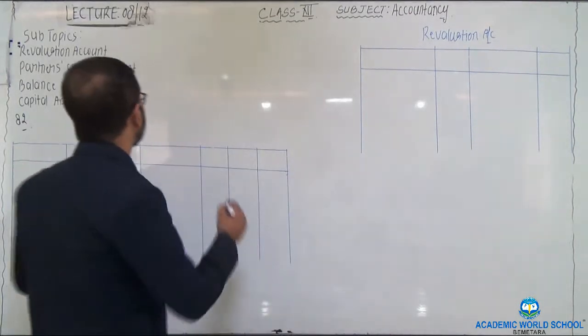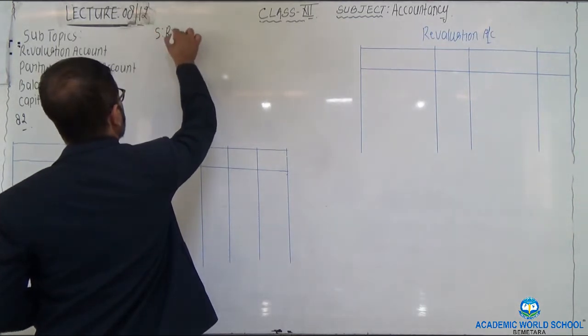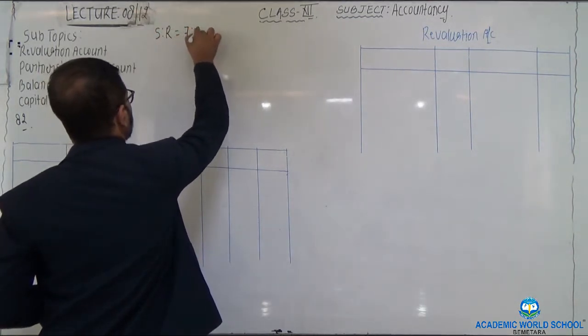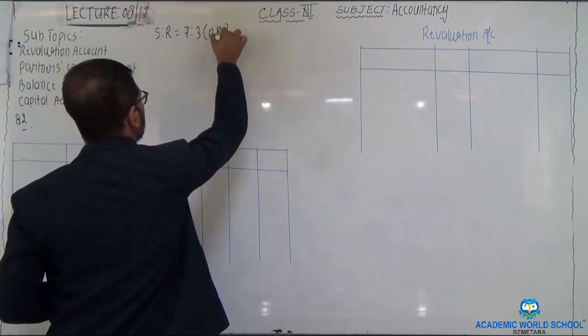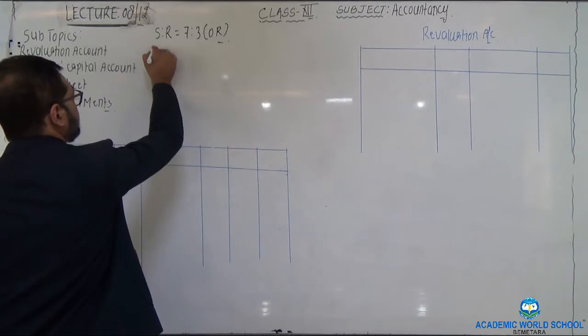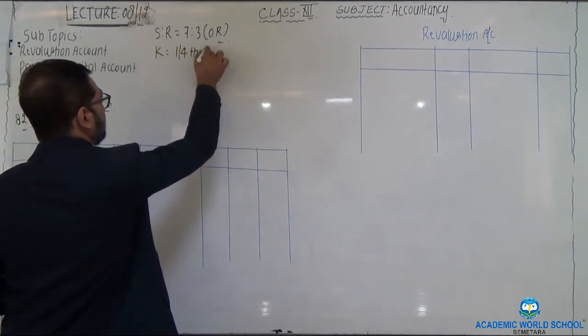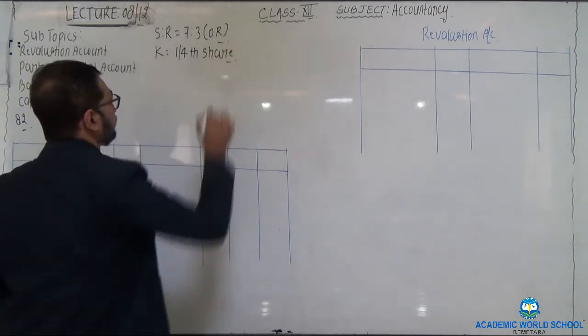Two partners are there, that is S and R. They are having profit sharing ratio as 7:3. One more partner joins the firm for 1/4 share.